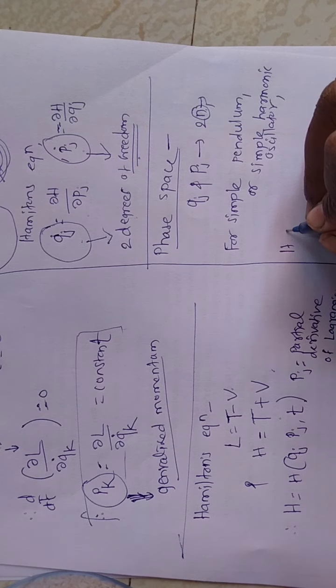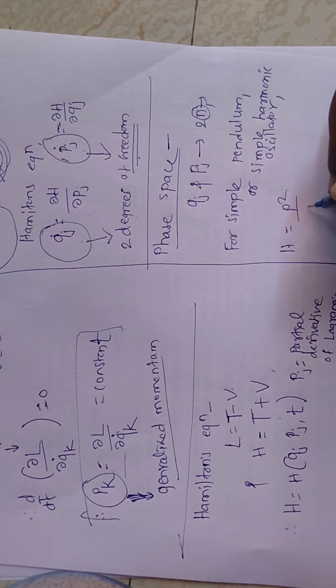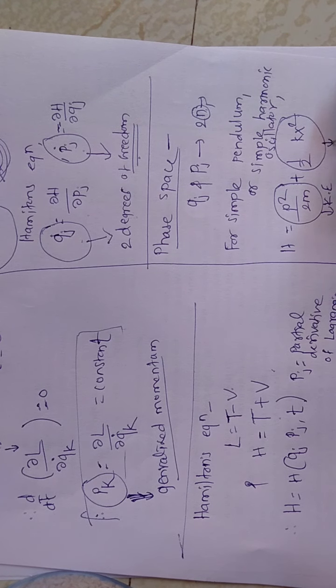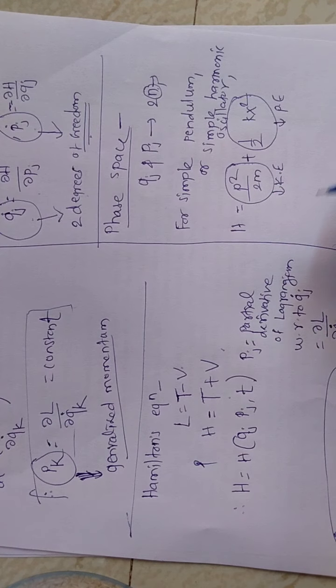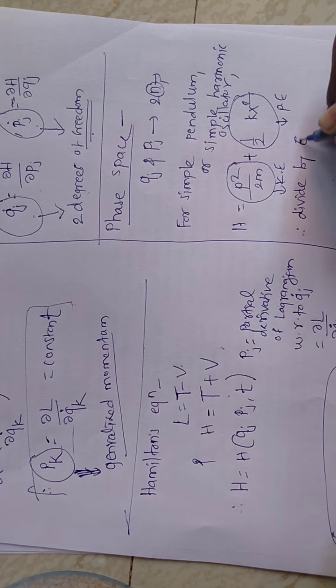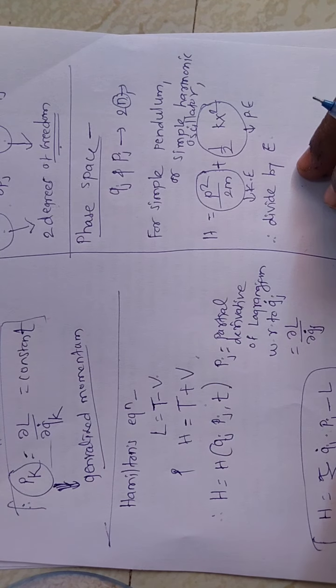we have the Hamiltonian equation H is equal to p square divided by 2m plus 1 half kx square. Here p square upon 2m is the kinetic energy of the pendulum and 1 half kx square is the potential energy of the pendulum or oscillator. Okay, so here we can obtain phase space by dividing this equation by E. So divide the above equation by E to find out the phase space.